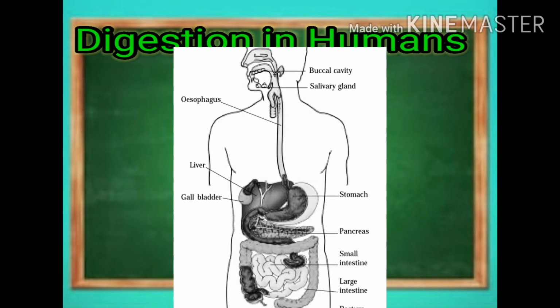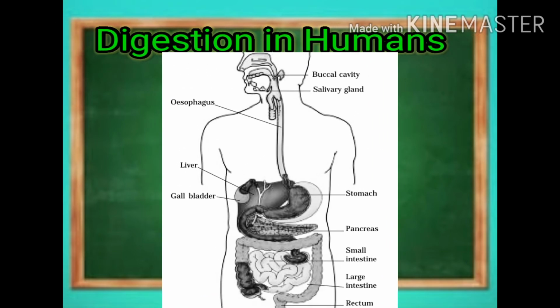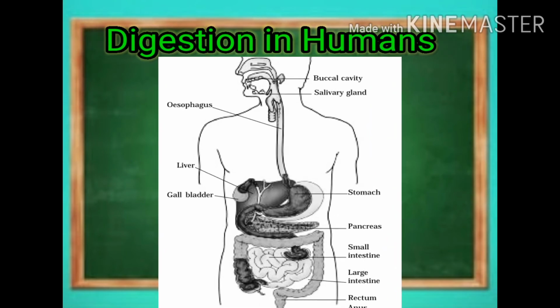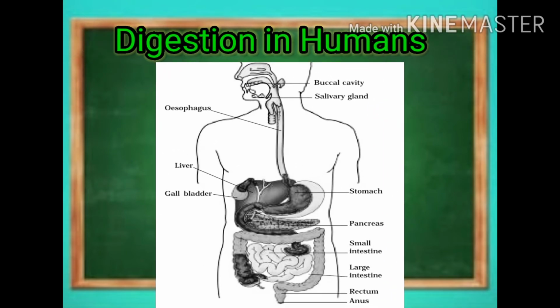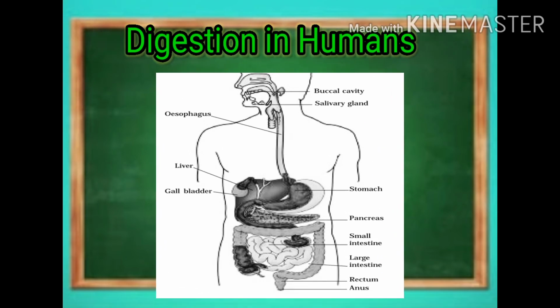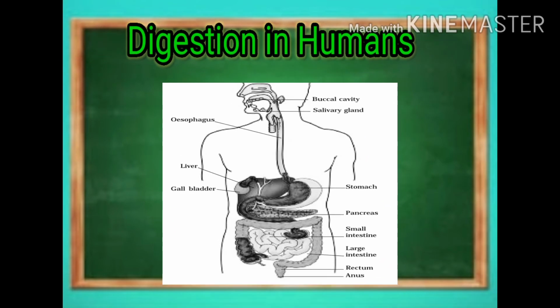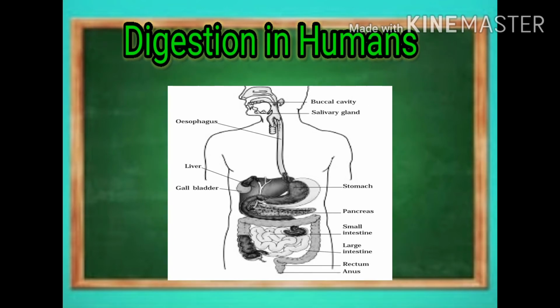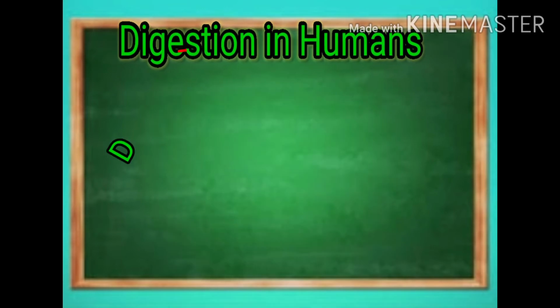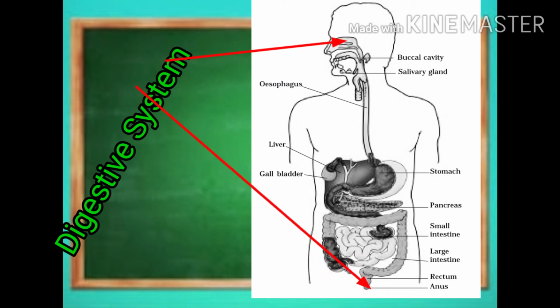The inner walls of the stomach and the small intestine and the various glands associated with the canal, such as the salivary glands, the liver, and the pancreas, secrete digestive juices. The digestive juices convert complex food components into simpler ones. The digestive tract and the associated glands together constitute the digestive system.